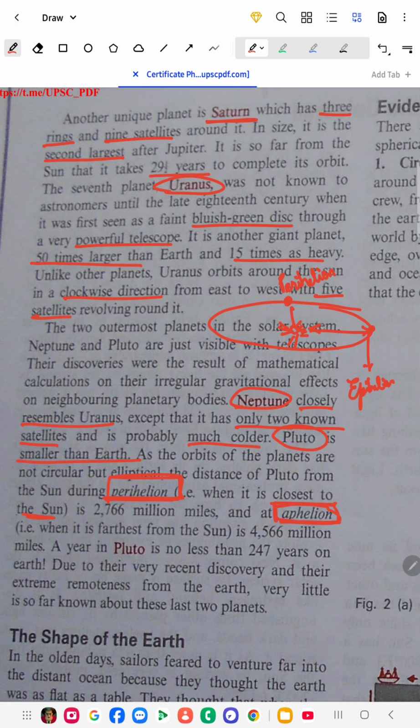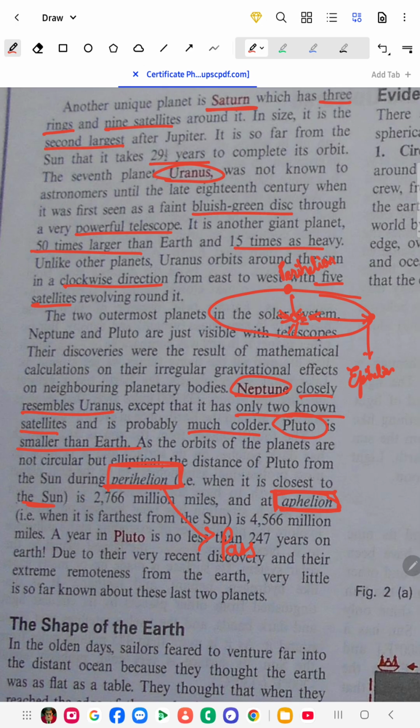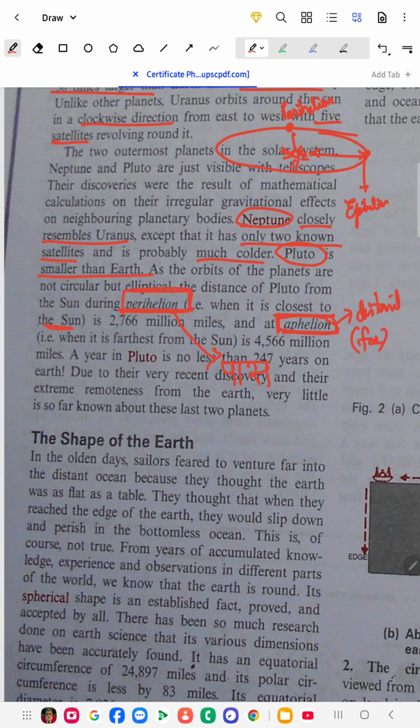So you should know only the words. Perihelion means peri is pass, you can say pass. Not this pass actually, the Hindi wala pass. You can remember this: pass, perihelion. Aphelion is just the reverse of it, which is distant, the far place, the far point. In this way you can remember this.